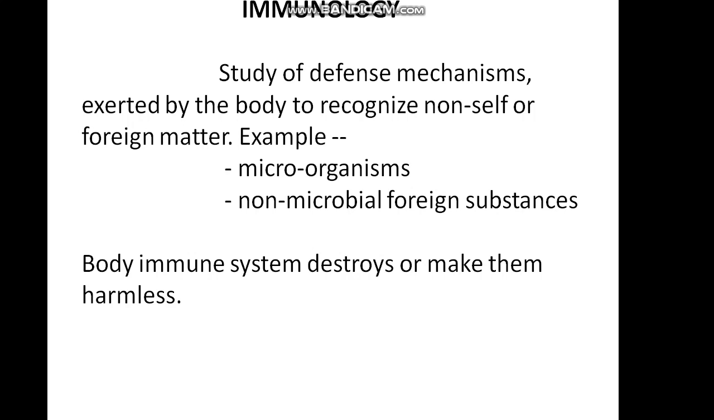Immunology is the study of the defense mechanisms exerted by the body to recognize non-self or foreign matter. For example, microorganisms and non-microbial foreign substances, maybe bacteria, maybe virus, or anything, protein or carbohydrate and polysaccharide and nucleic acid, like that. And the body's immune system destroys them or makes them harmless.